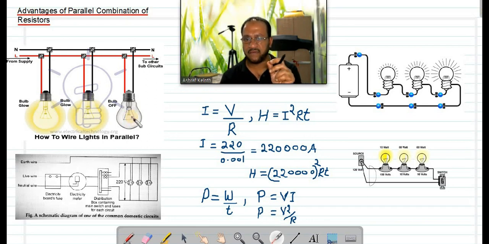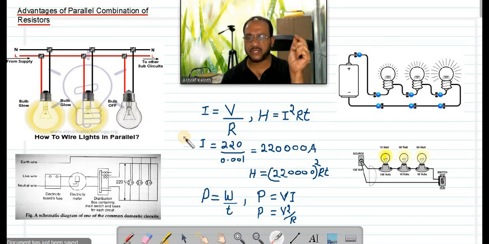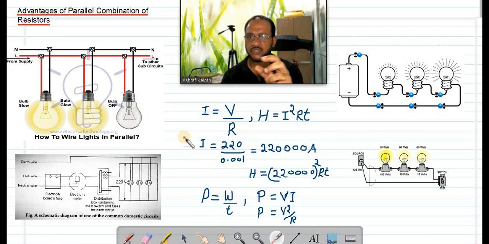In Saudi Arabia, we have two separate lines. 220 volt is there, 110 is there. In new buildings, it is only the 220 volt line. In old buildings, you can see the 110 volt line also. Suppose by mistake you buy from the shop a 110 volt bulb, and it is written at the backside 110 volt. If you operate that in a 220 volt line, what will happen? It will fuse. It will burn. Because it is designed only for 110 volt. It is not for 220 volt. Because of high potential difference, more current will flow, it will burn.